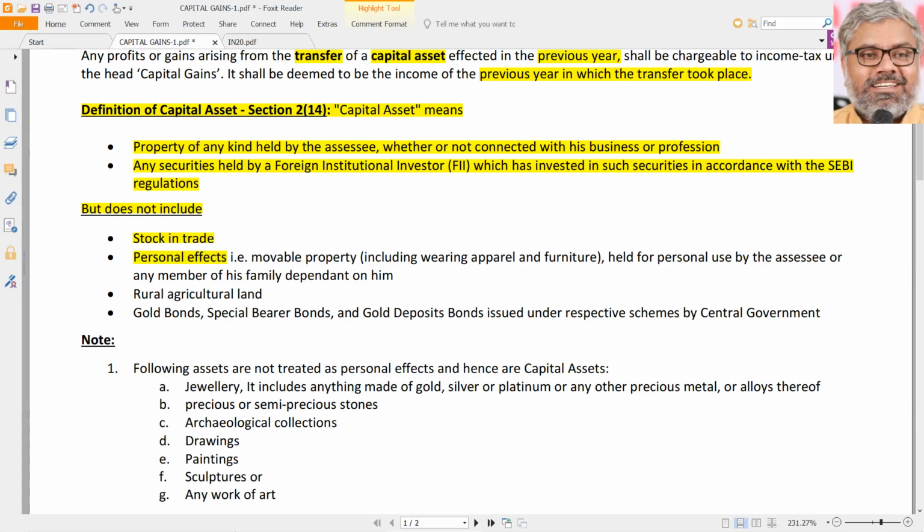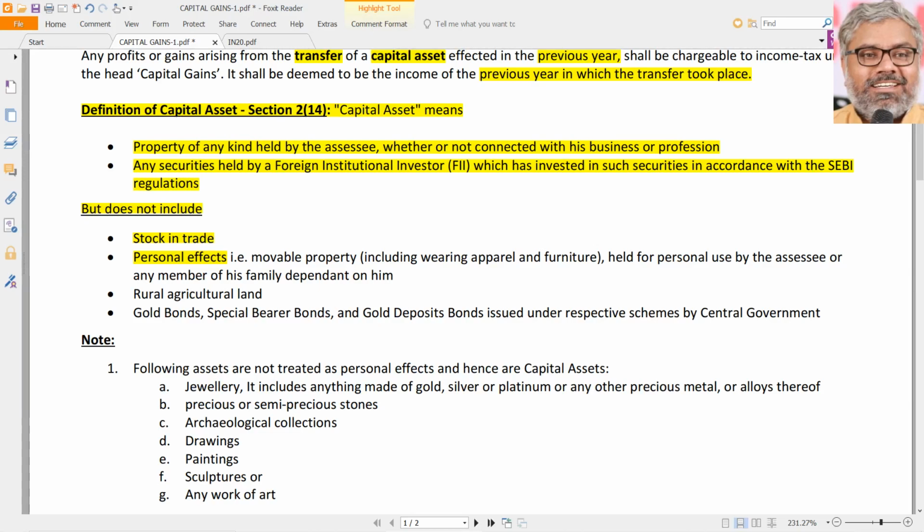Personal effects are movable properties. Personal effects here do not mean immovable properties. My house is my personal effect? No, not that. The definition of personal effects means movable properties held for personal use by the SSE or any member of his family dependent on him.